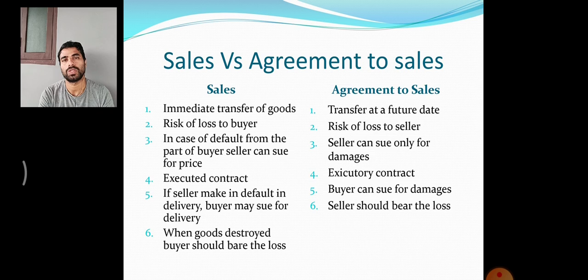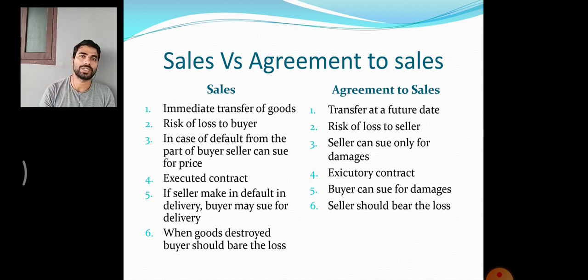Number two, if the goods are lost, who is responsible? The answer is, in case of a sale, the risk is vested with the buyer. For example, if you buy a car and the goods are lost, who is responsible? It's you.